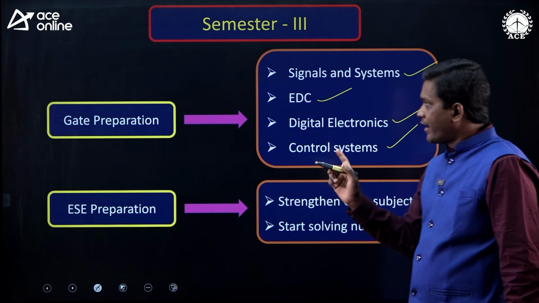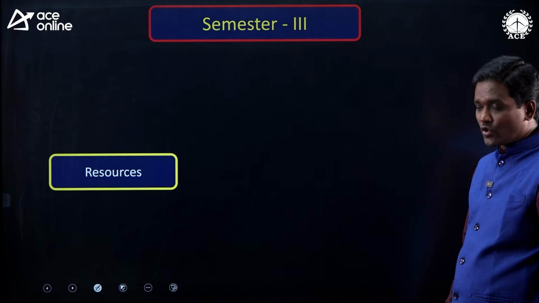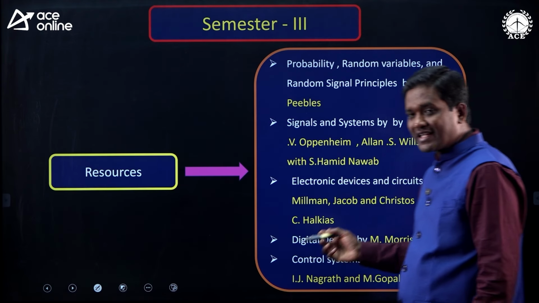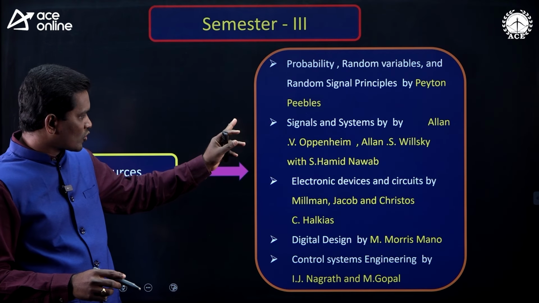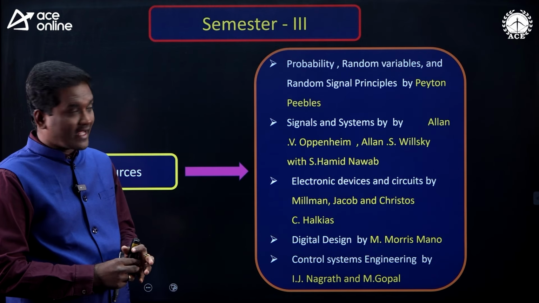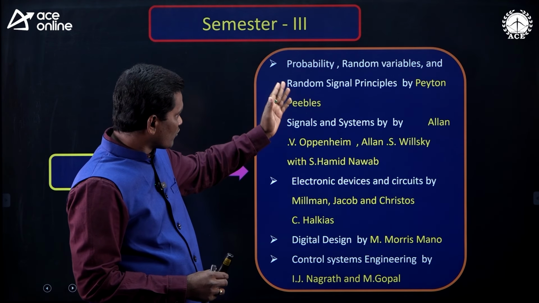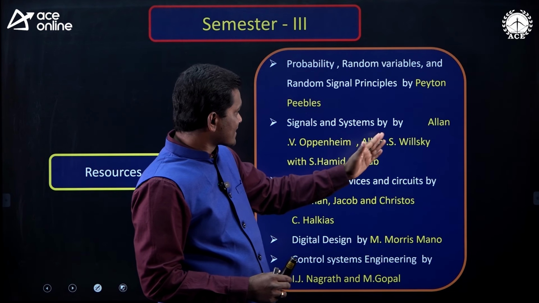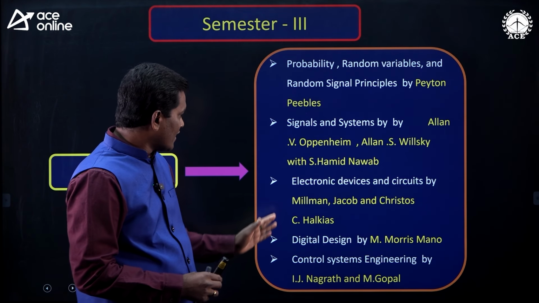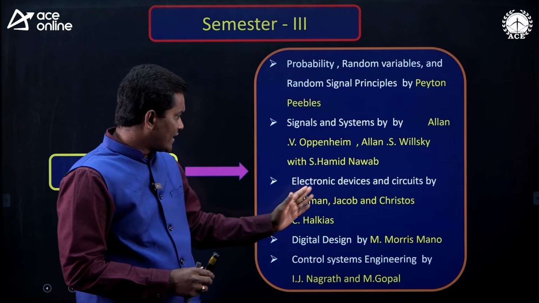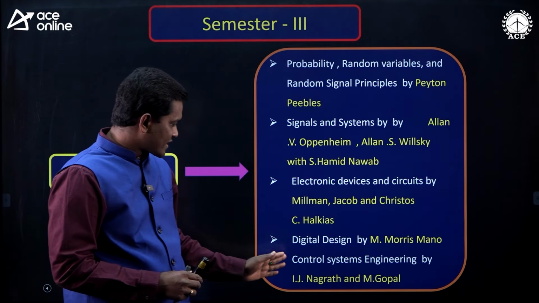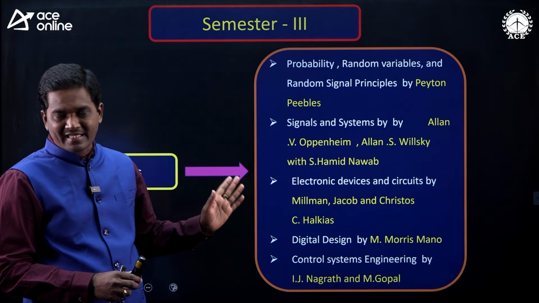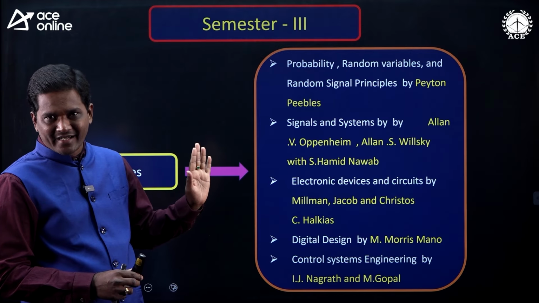Now, what are the resources? Here I have given the list of standard textbooks for each and every subject. Please go through all these standard textbooks, okay? Probability book is Peebles, Signals and Systems by Oppenheim and Willsky, EDC by Millman and Halkias, Digital Design by Morris Mano, Control Systems by Nagrath and M. Gopal, okay? Please go through all these standard textbooks.